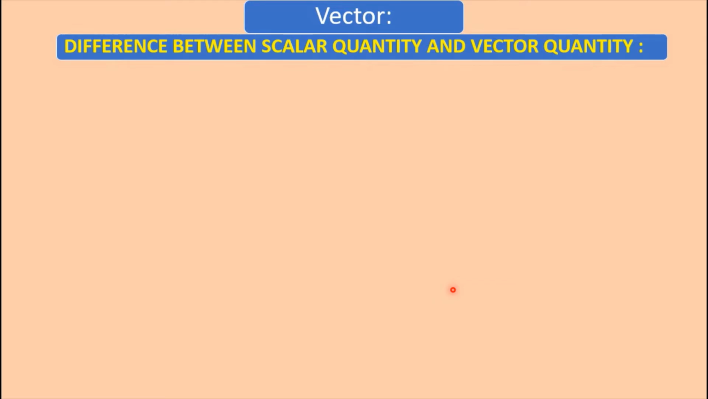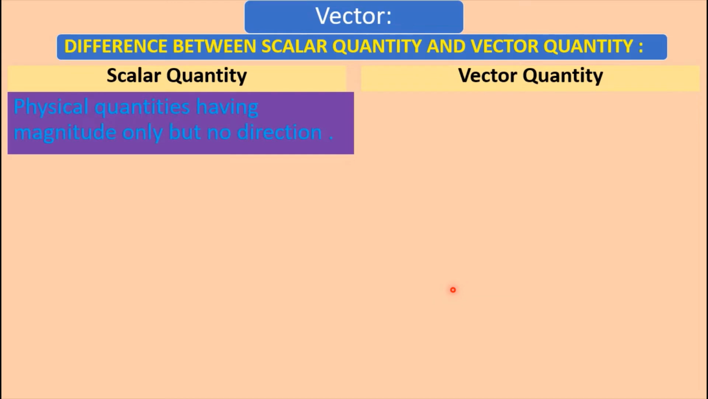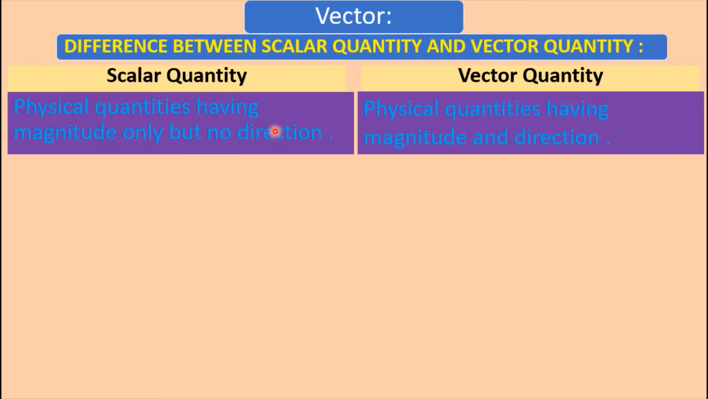Now, difference between scalar quantity and vector quantity. Scalar quantity: physical quantities having magnitude only but no direction, that is, this type of quantity has magnitude only but there is no direction. Vector quantity: physical quantities having magnitude and direction, that is, vector quantity has both magnitude and direction, but scalar quantity has only magnitude.